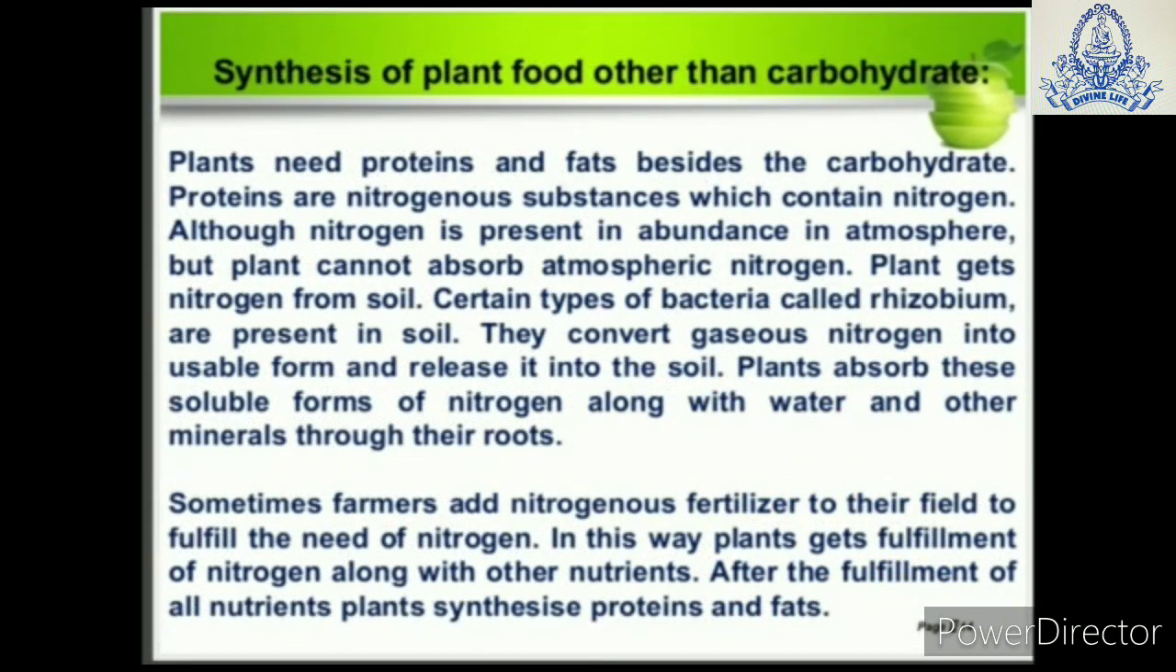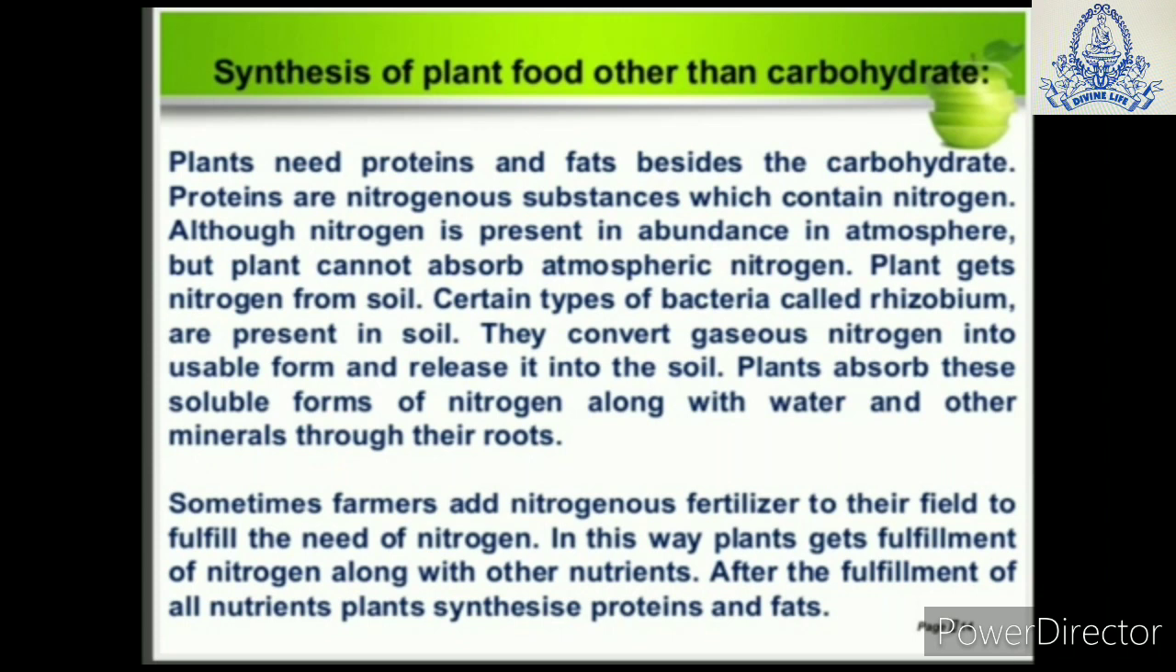We have learned that plants produce glucose and store it in the form of starch, that is a carbohydrate, but besides it, plants also need proteins and fats. Proteins are nitrogenous substances which contain nitrogen. That means plants also require nitrogen. Although nitrogen is present in abundance in the atmosphere, plants cannot directly absorb atmospheric nitrogen. So plants have to get the nitrogen from the soil.